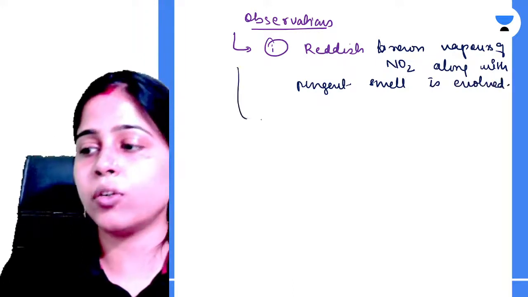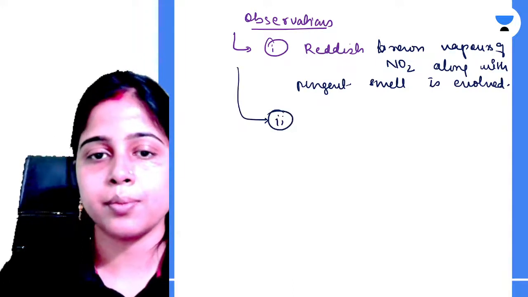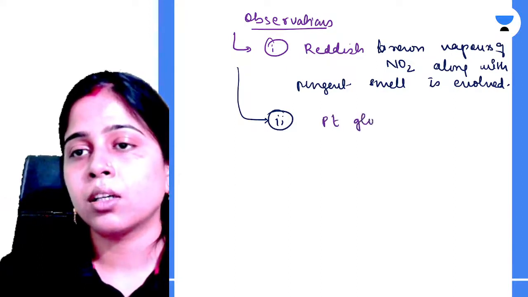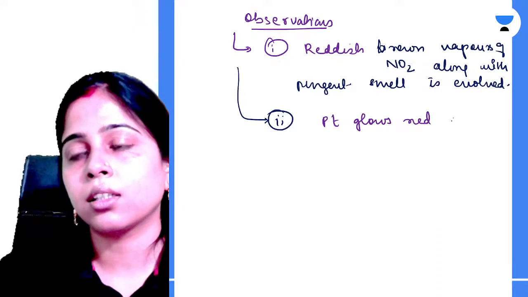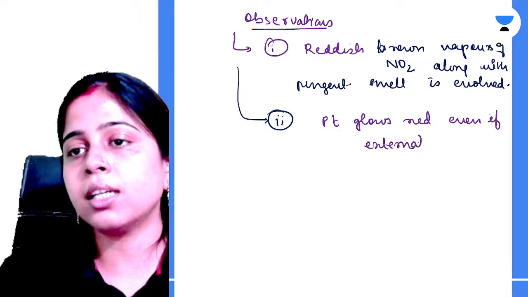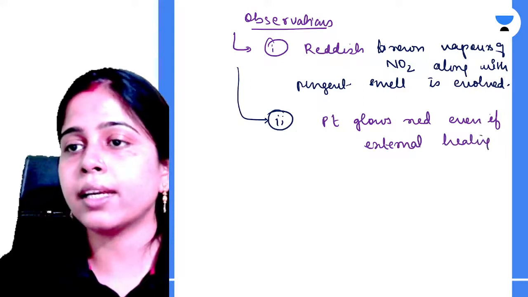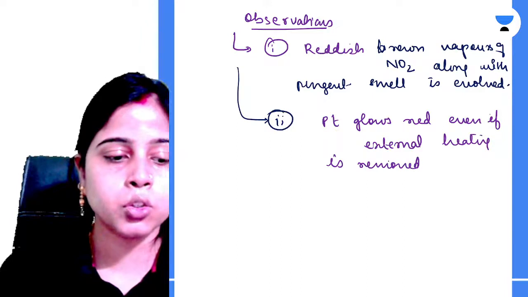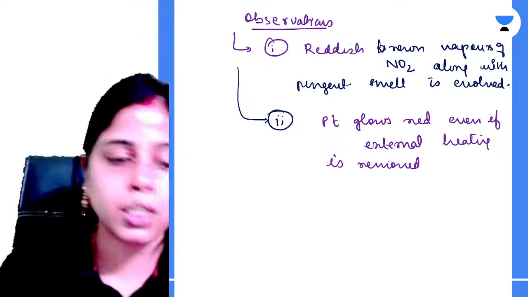Okay, secondly, you will have platinum glows red even if external heating is removed. So platinum continues to glow red even if external heating is removed.